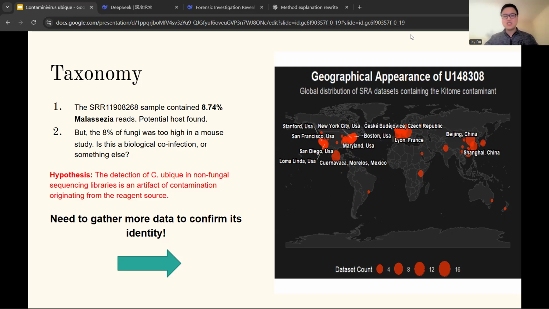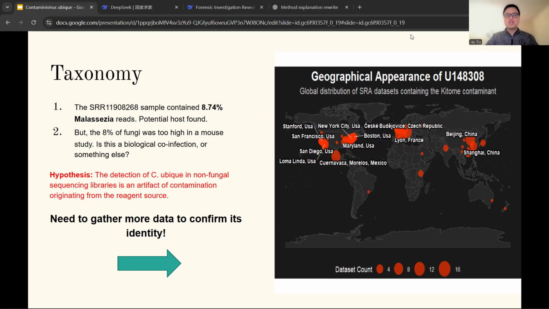This inconsistency leads to our core hypothesis. The detection of C-ubique in non-fungal sequencing libraries reflects systematic contamination that tracks with a global sequencing reagent supply chain rather than true biological infections.